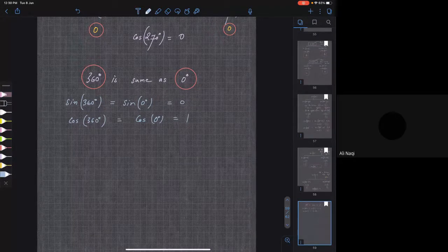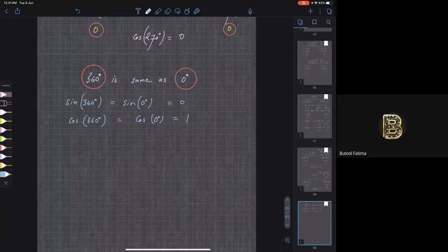No. Only in the Cartesian plane, when we are measuring an angle, how do you measure it? You start from the positive x-axis and go in the anti-clockwise direction. So when you are measuring the angle of a point in Cartesian coordinates, the angle 360 will be equivalent to the angle 0 degrees. I didn't say equal, I said equivalent. That means your trigonometric ratios will be the same. That means the values of x, y, r will be the same for the angle of 0 degrees as well as for the angle of 360 degrees. You got my point?